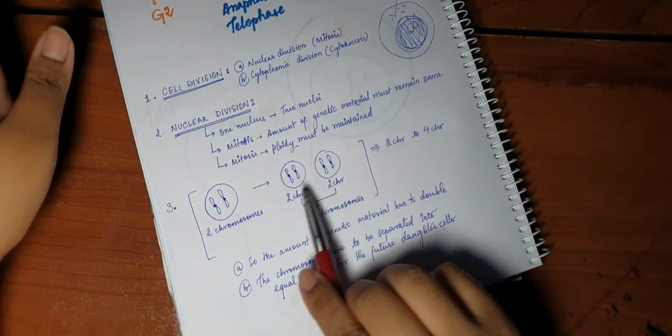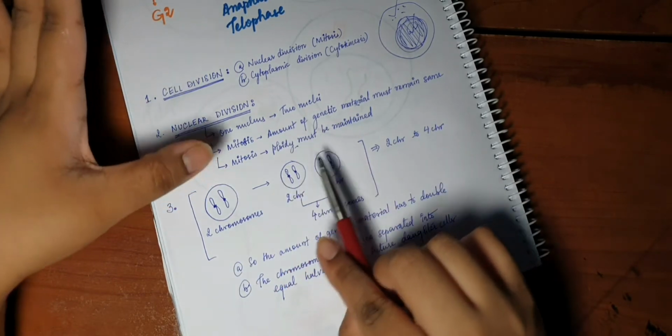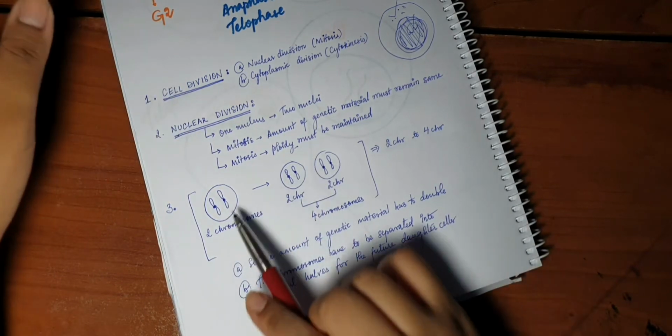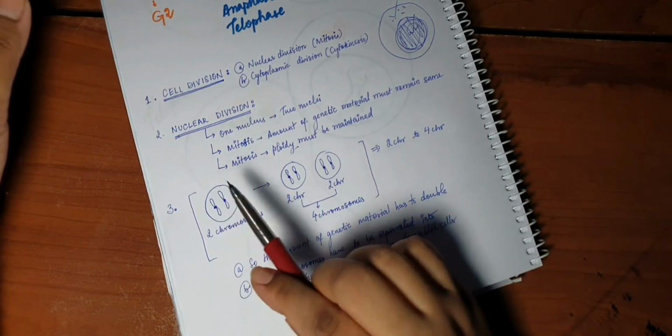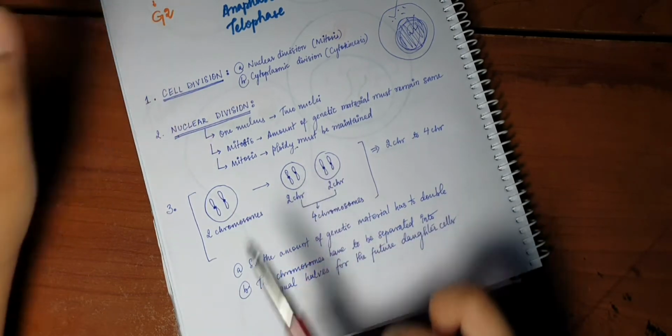First, say the cell that we're going to take as an example has 2 chromosomes. The daughter cells have 2 chromosomes each. They have to be similar. Like we just saw, the amount of material has to be the same. The ploidy has to be maintained. This is, say, haploid. Okay, one chromosome, this is chromosome 1, this is chromosome 2. So the ploidy has to be maintained and the amount of genetic material has to be the same.